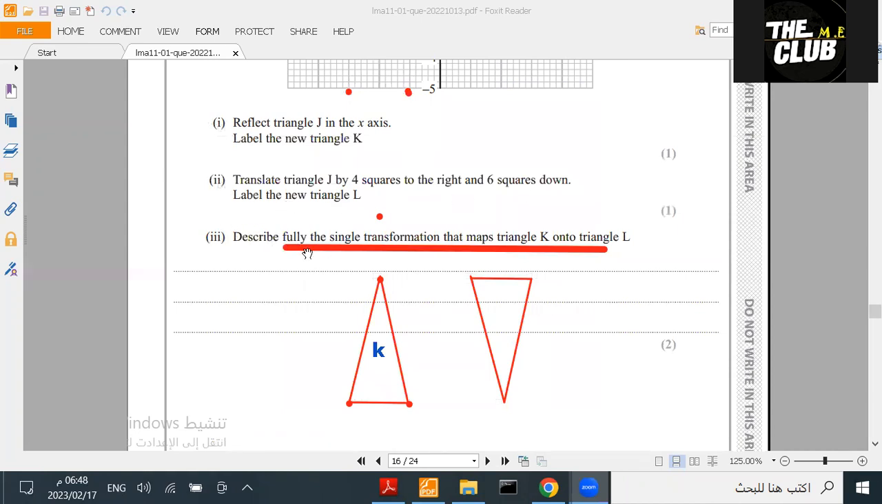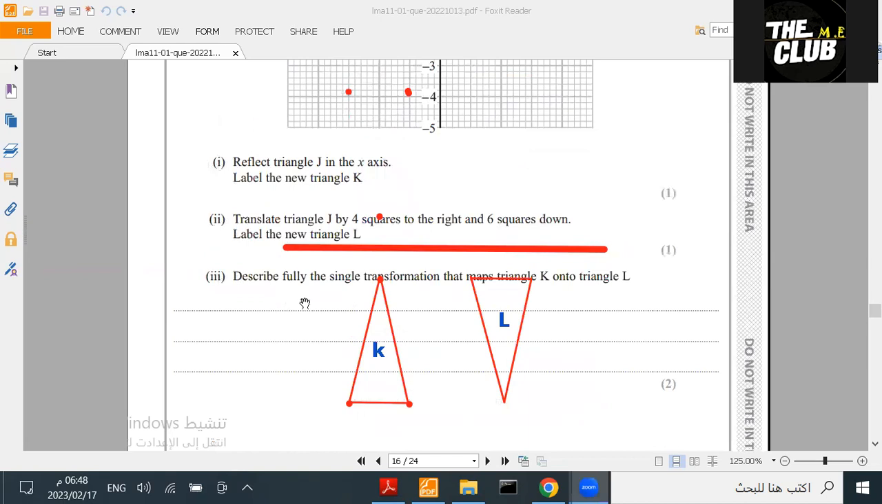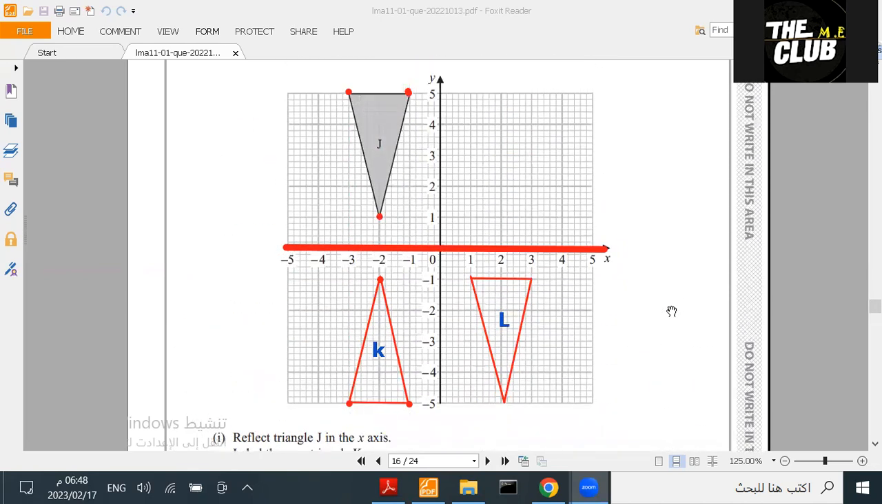Question 3. Describe fully the single transformation that maps triangle K onto triangle L. So this one is called L, the last one. Label it L. They need to know what happened between K and L. That's the question. So describe fully the single transformation that maps K onto L. K onto L, okay? How did K become L?